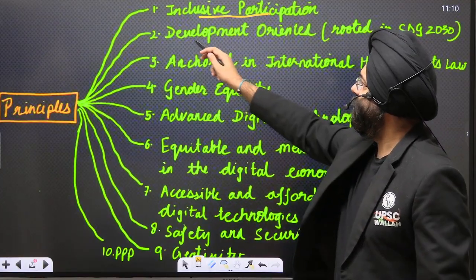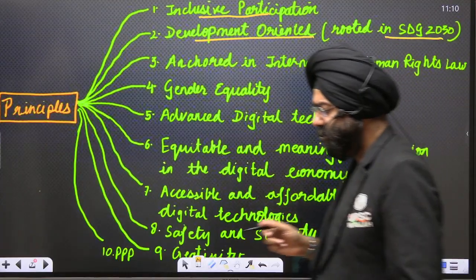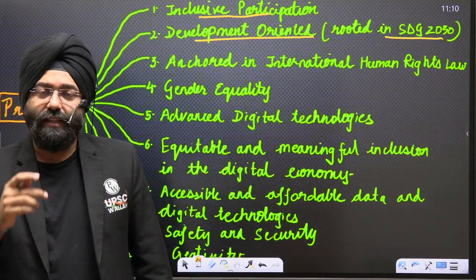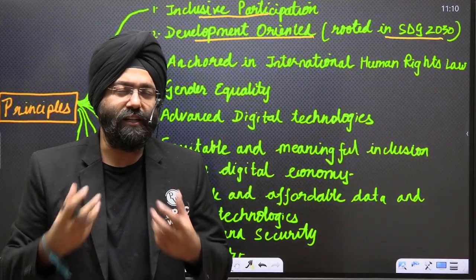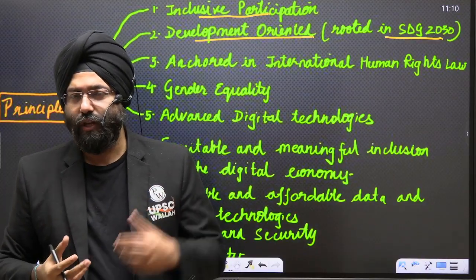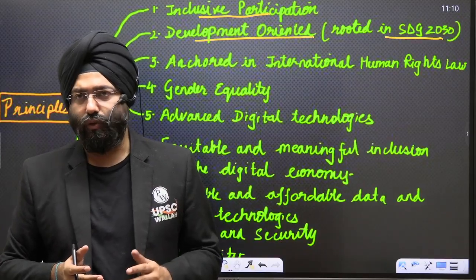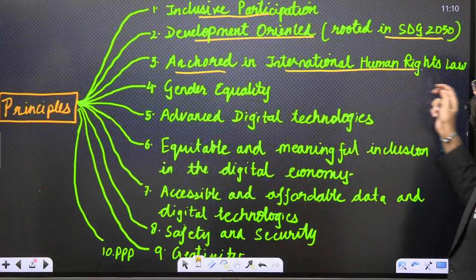Next, development orientation, rooted in the Sustainable Development Goals. That means in the Sustainable Development Goals also, when we're talking about inclusion, digital inclusion and information inclusion is also an essential ingredient of the Sustainable Development Goals. So it is in synchronization with the Sustainable Development Goals. Next, anchored in international human rights law.